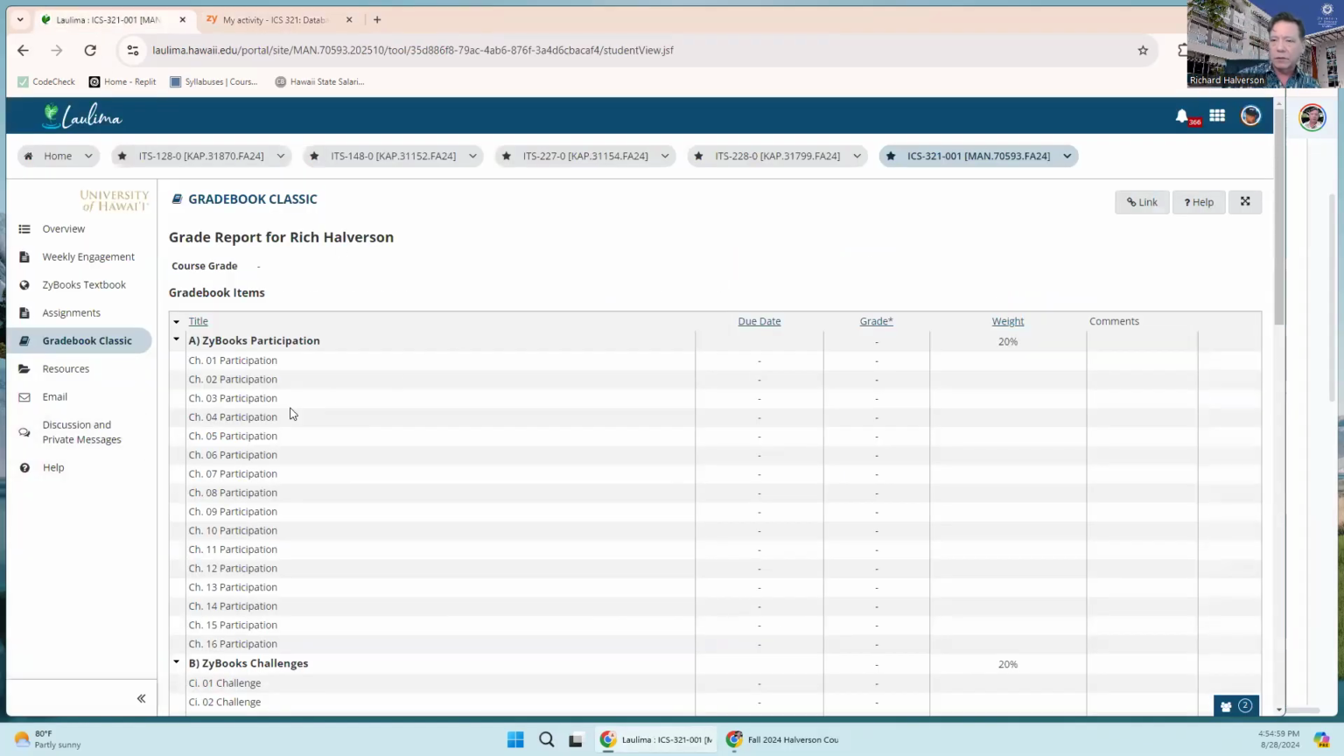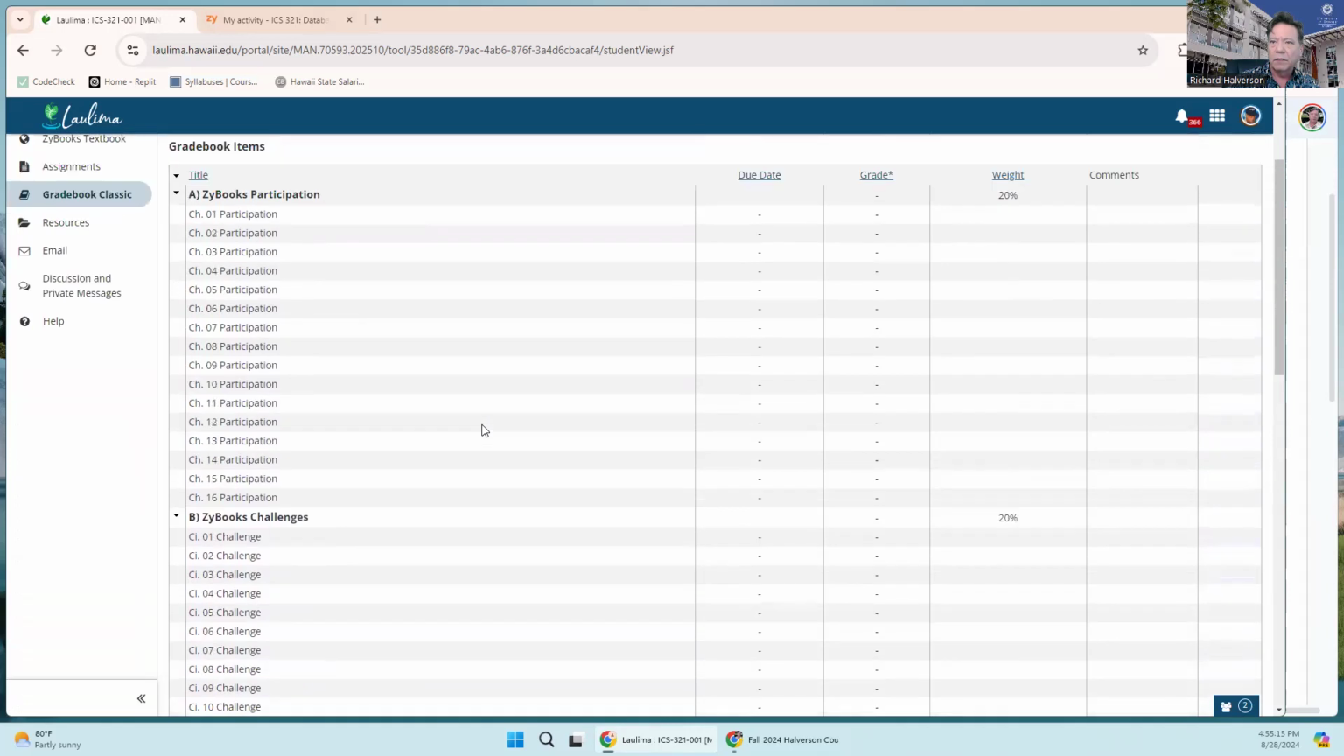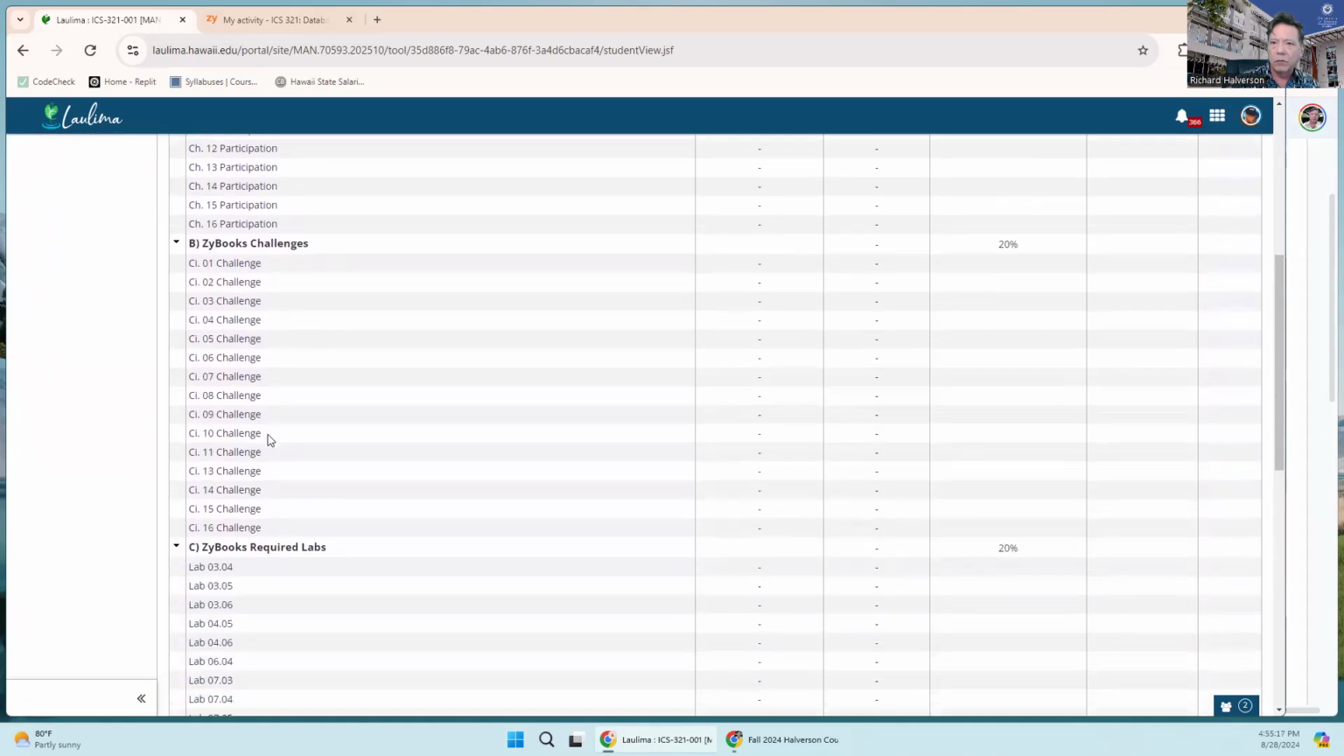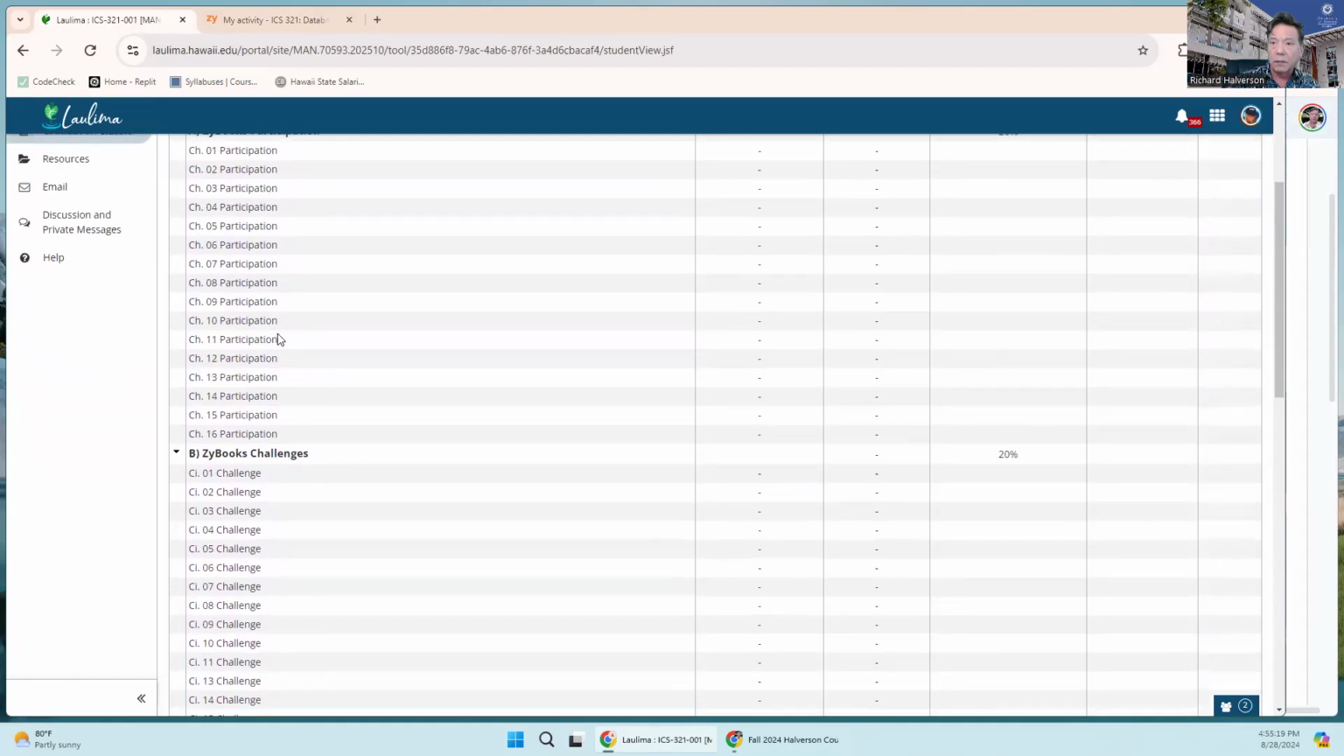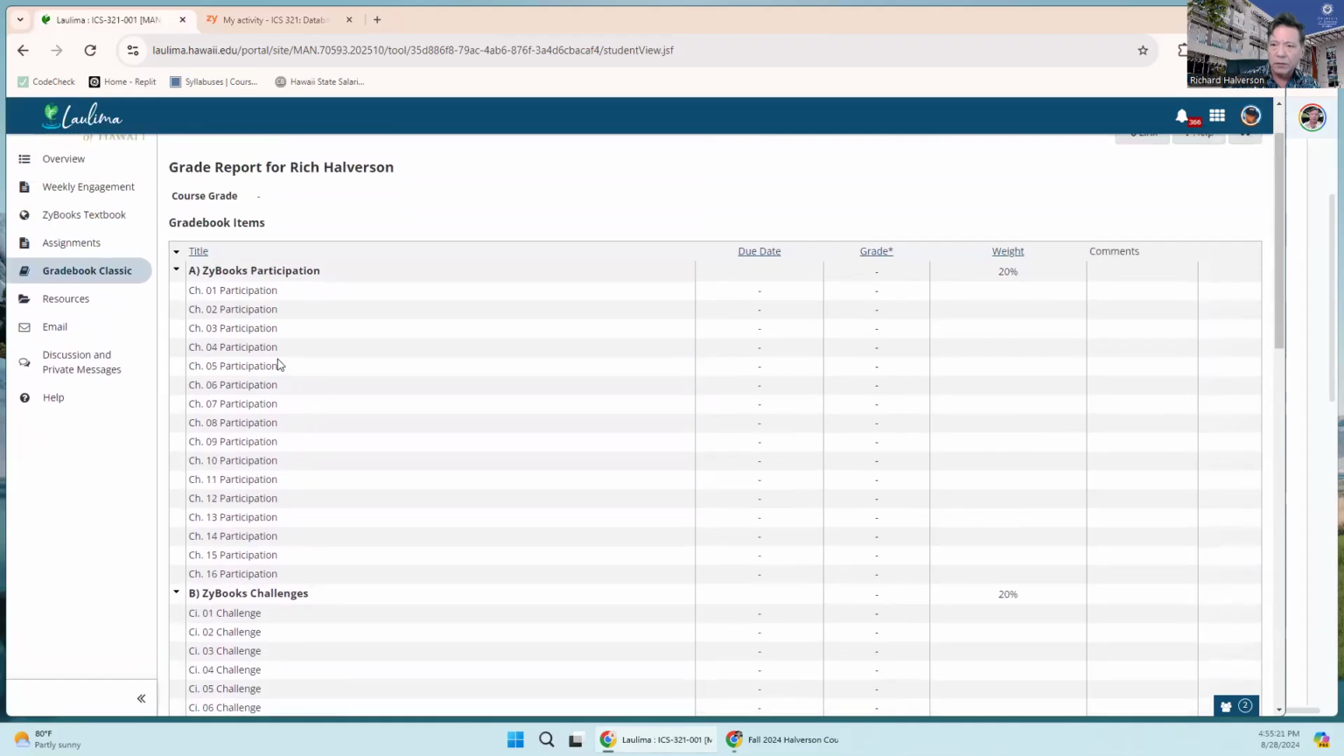Each chapter has those. As you progress through, I'm going to copy over the scores from zyBooks and upload them into this Gradebook Classic, and you'll start to see your scores go up here for the chapters, chapter 1, chapter 2, for each of the different activities in the chapters.